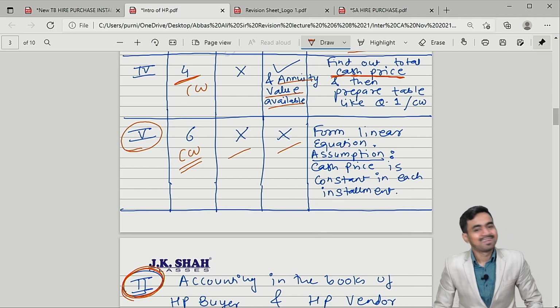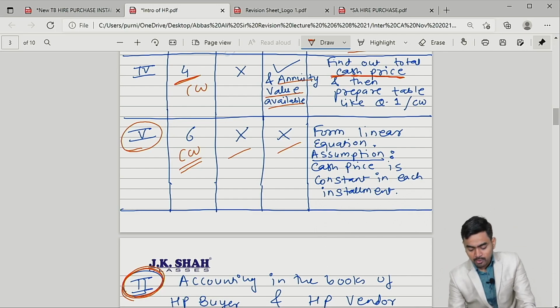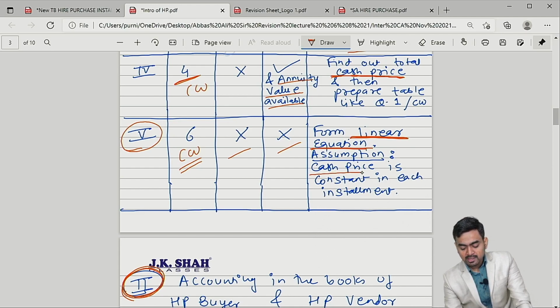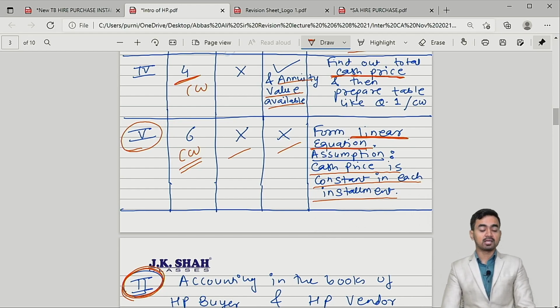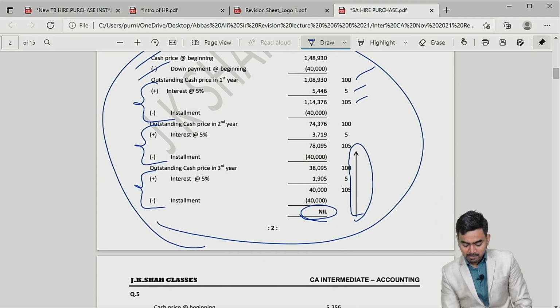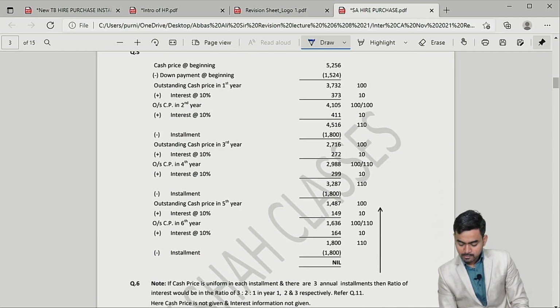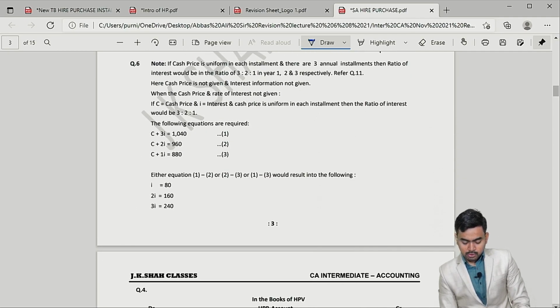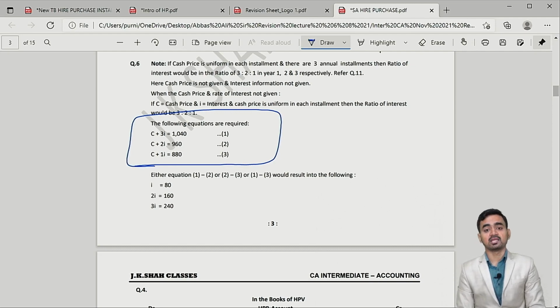Arey, it should not be like that, my dear students. If both the things are not given, then you have to form a linear equation with the assumption that cash price is constant in each installment. Cash price is constant in each installment. Is it clear? Okay, sir, please show the sample format once. Please check on the screen question number 6. So here if you see, you have to form a linear equation.